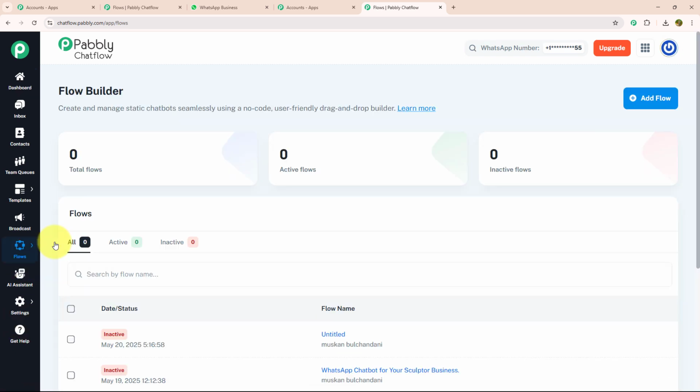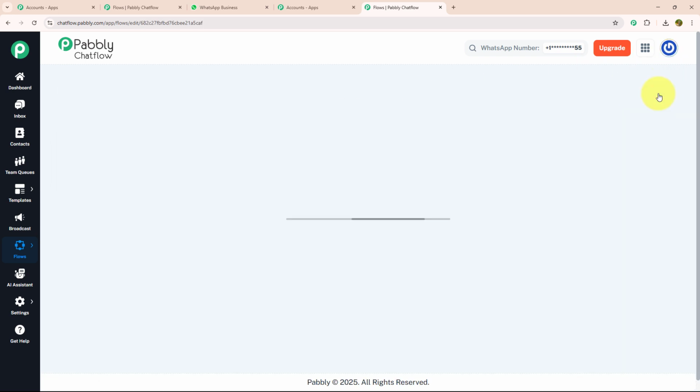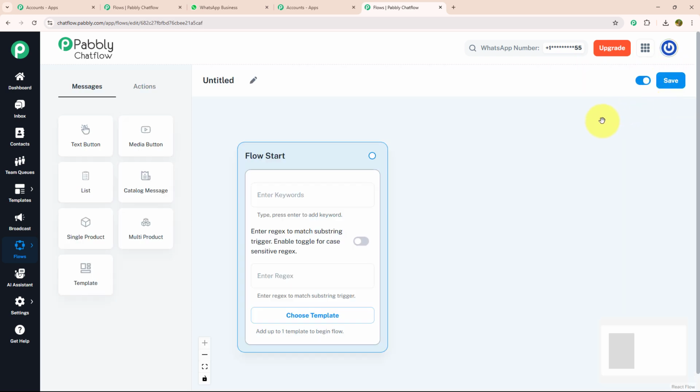As soon as I have clicked on flow, I will be redirected to the flow builder page. Over here, to create a new flow, I need to click on the Add Flow button. After clicking on the Add Flow button, you will land on this page. Here, you can see a window is open named Flow Start. Inside this, there are 3 features, keywords, regex and choose template.